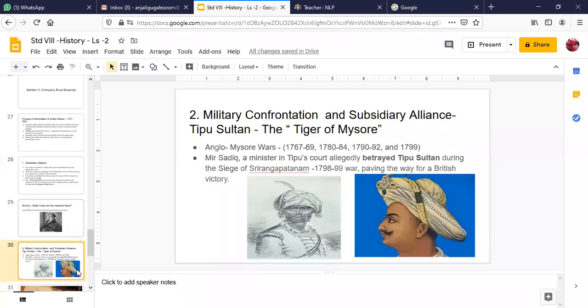You already know a lot about him. We have studied in the previous class that he was an able warrior. He was an intellectual. He was well educated. He appreciated Western thoughts, and he had connections in various European countries, and he was most influenced by the French Revolution. Also, he had connections with France. Also, he did his shipbuilding. He was a very able administrator and ruler of the kingdom.